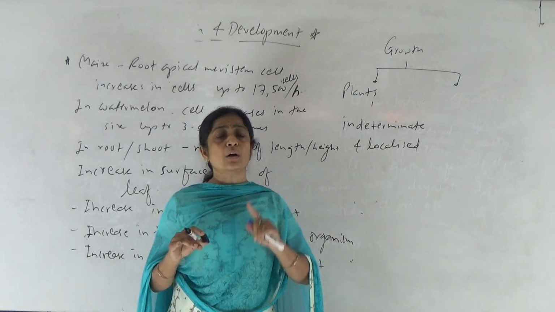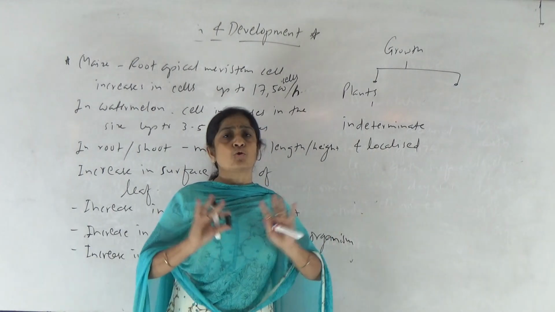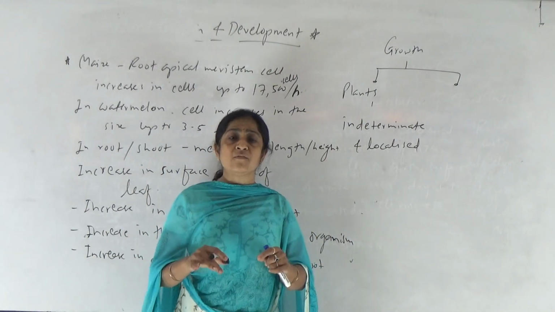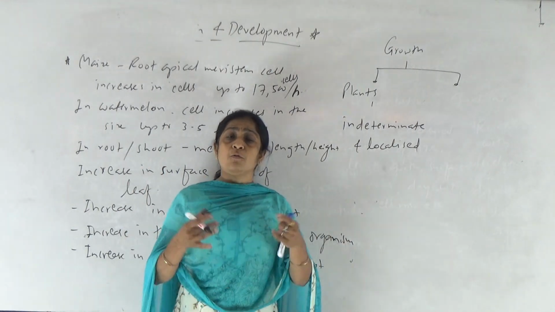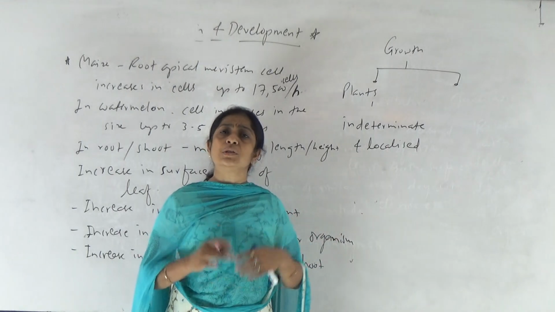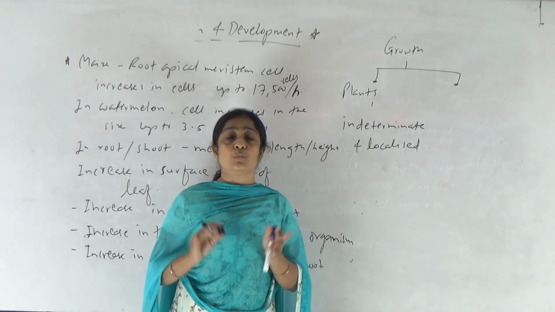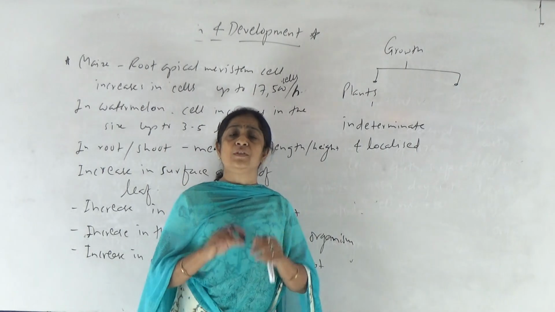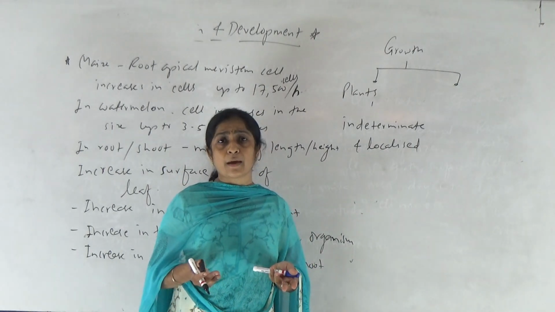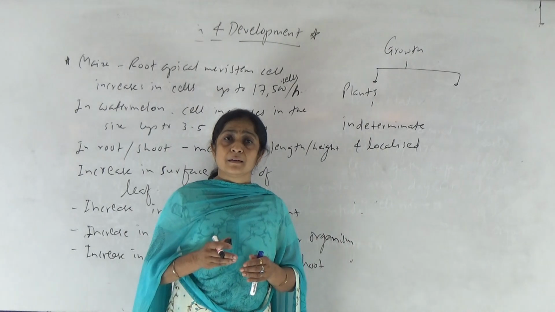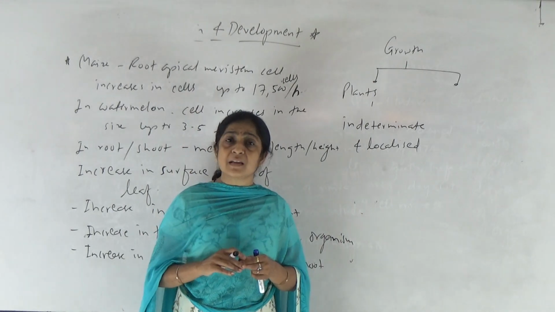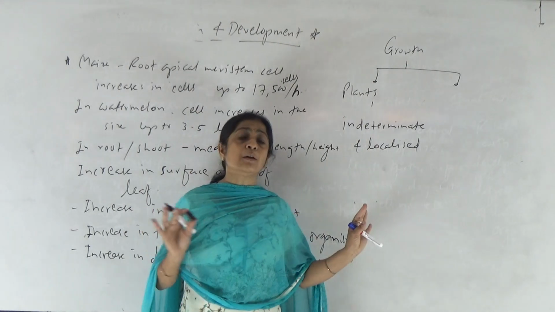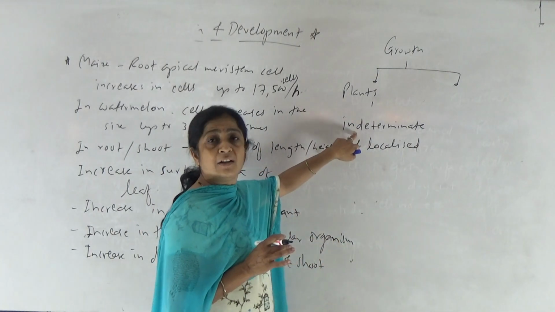But all plant organs do not show this kind of growth. It means only root and shoot and their branches show unlimited growth. But leaves, buds, flowers, fruits, seeds in the plant show determinate growth. Determinate growth means limited growth. They grow up to a certain size and then the growth of these plant parts stops. Okay. But mainly the central plant axis in the plant shows unlimited growth.